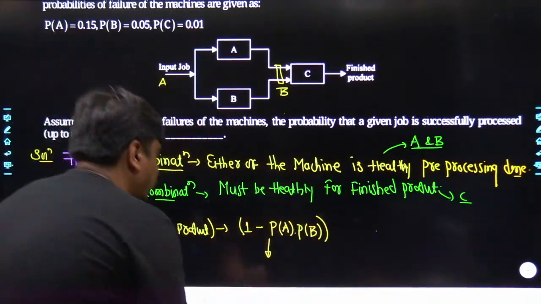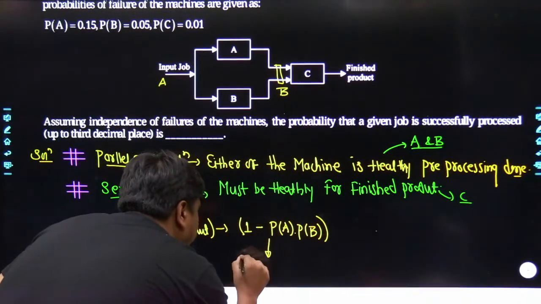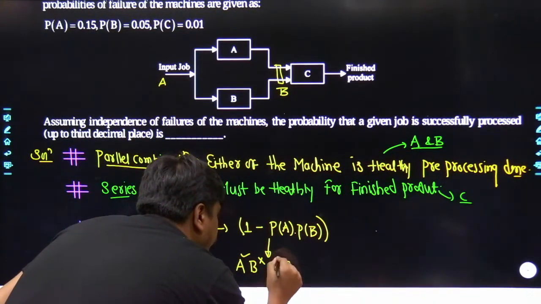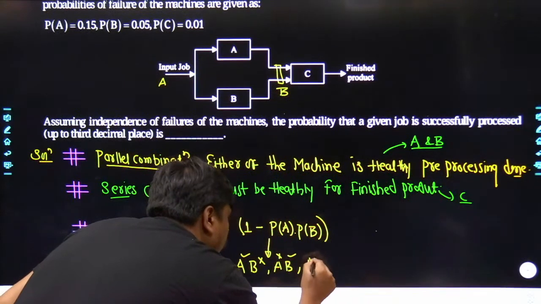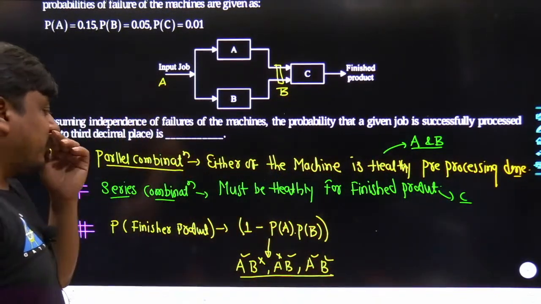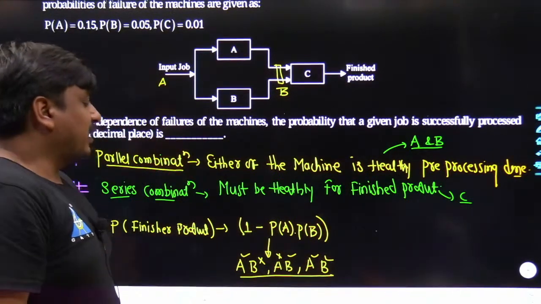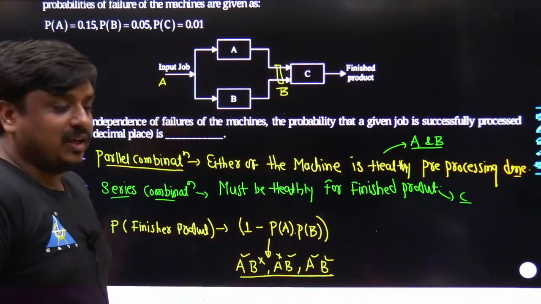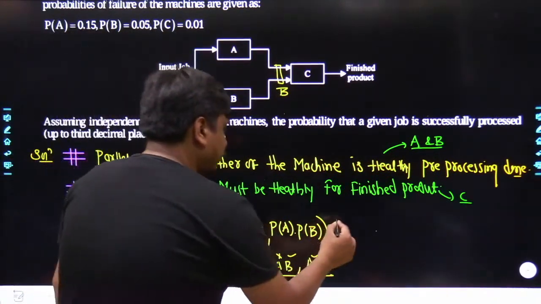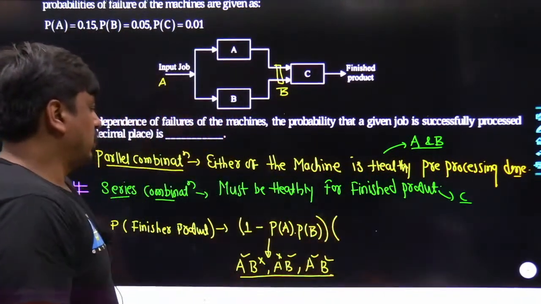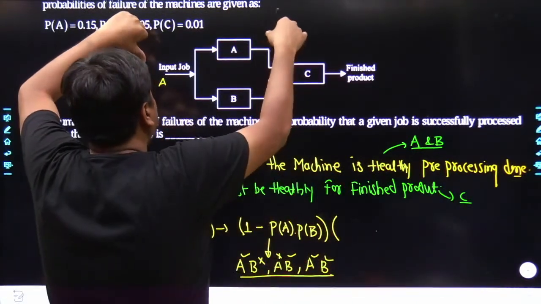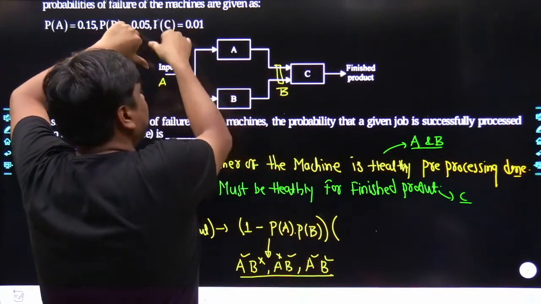No. That means you have the situation where A is working fine and B has failed, A has failed and B is working fine, and at last A is working fine as well as B is also working fine. In the same sequence, this is the complete probability through which at least you would be able to pre-process the product from A to B.